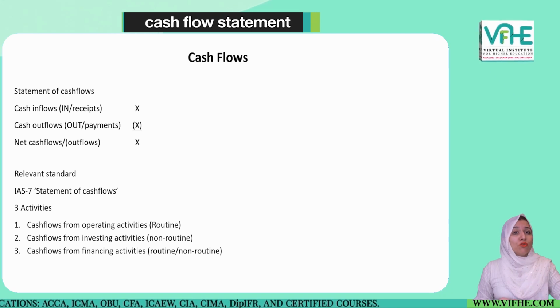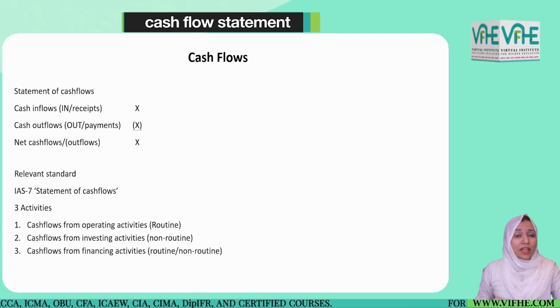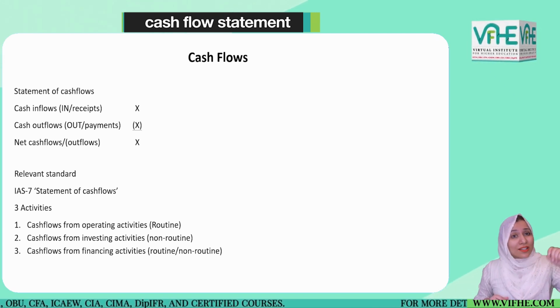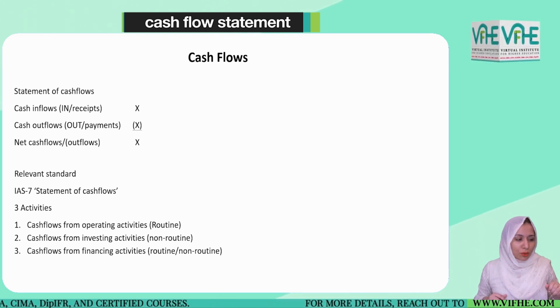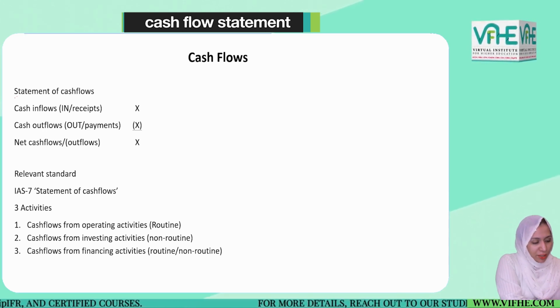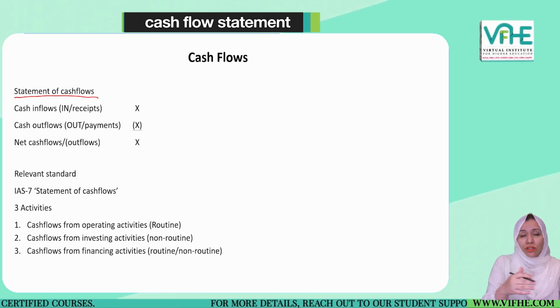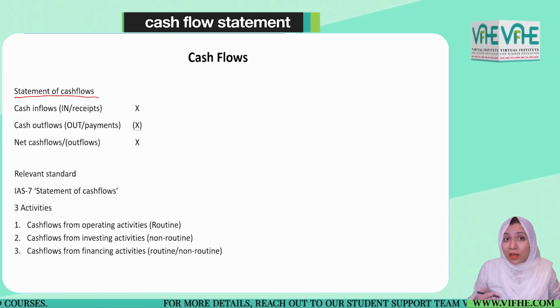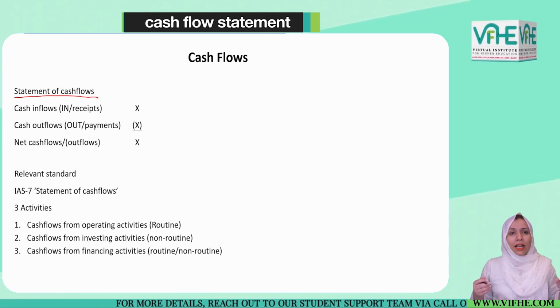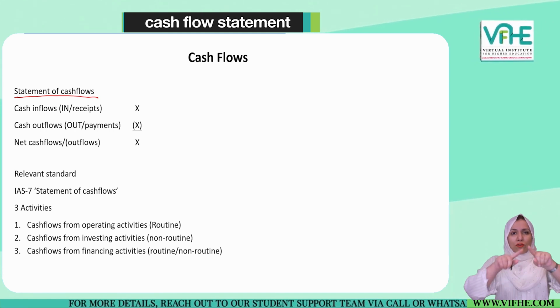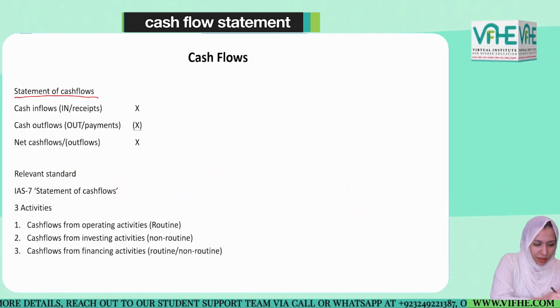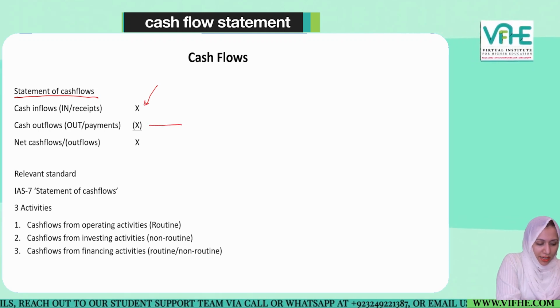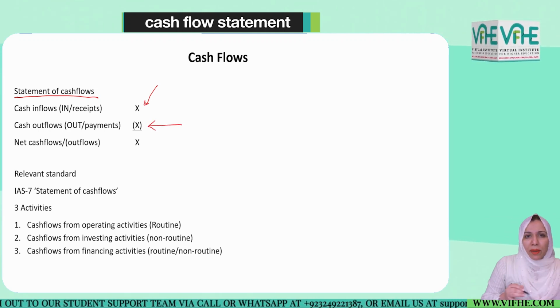But when it comes to how much cash the company has generated in a certain period, as I've told you, we have to prepare the statement called the statement of cash flows, which I'm going to discuss with you shortly in detail. It actually indicates how much cash has been received and how much cash has been paid for a certain period.